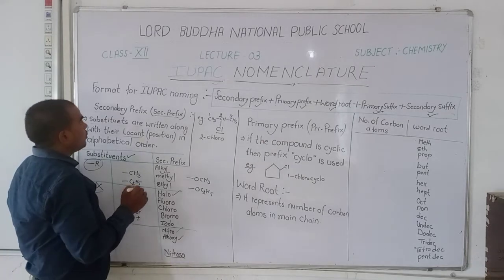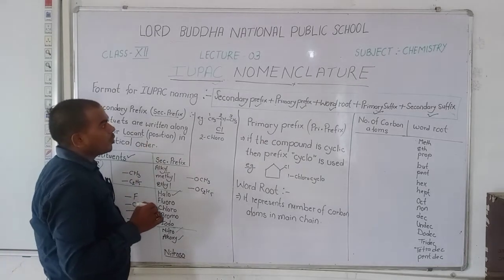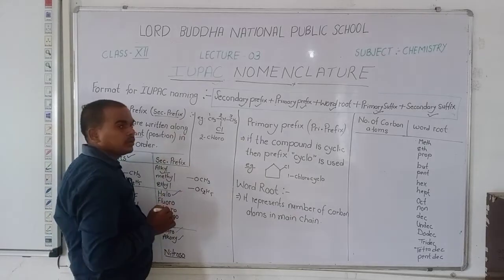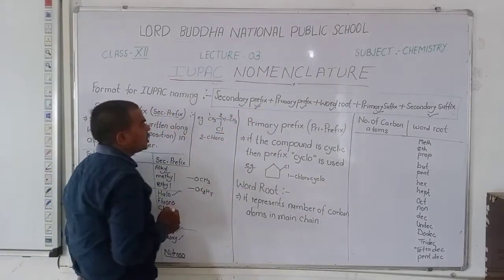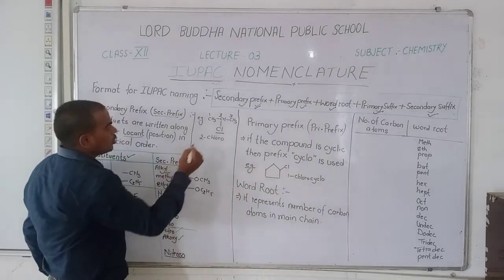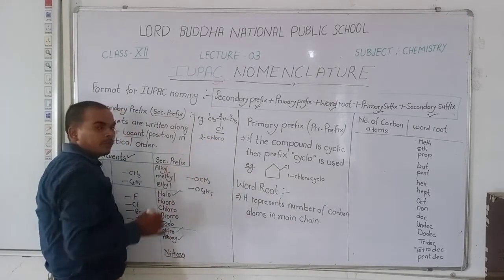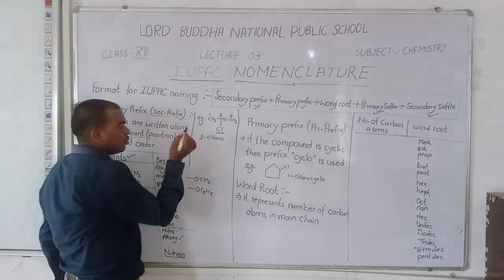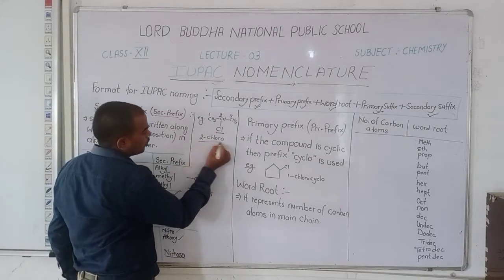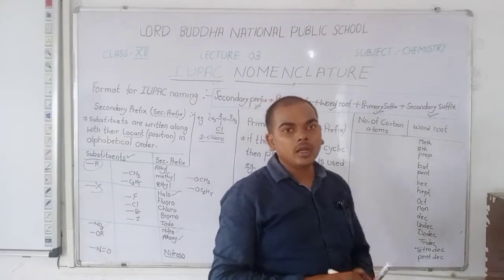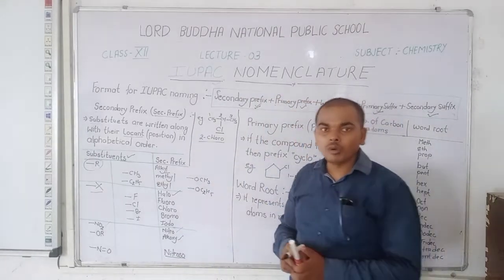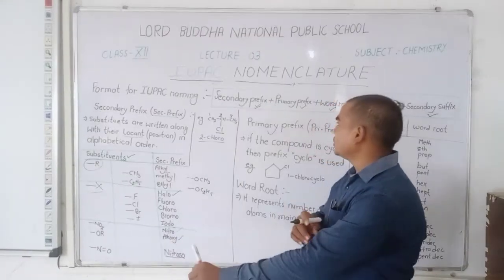Therefore, when writing the name of this compound, firstly we use the secondary prefix. The secondary prefix is chloro and the position of chloro is second. So we write 2-chloro in the name of this organic compound.